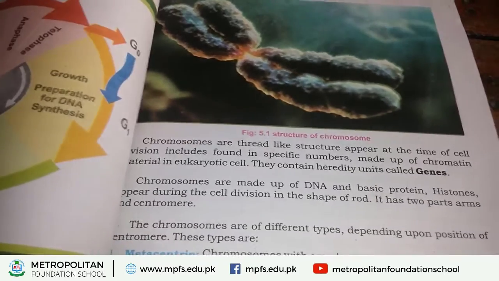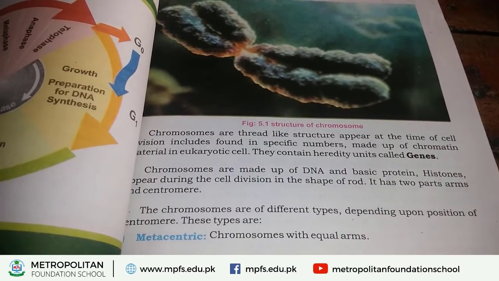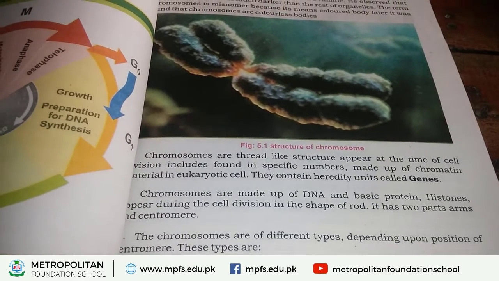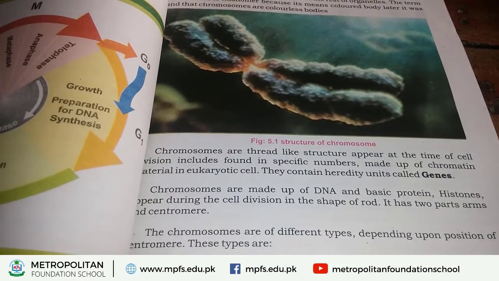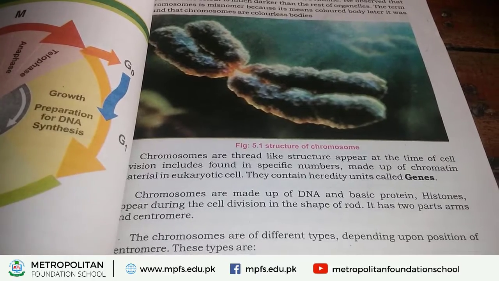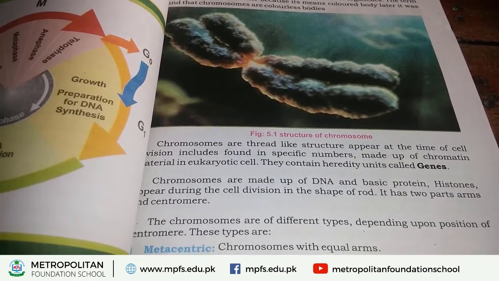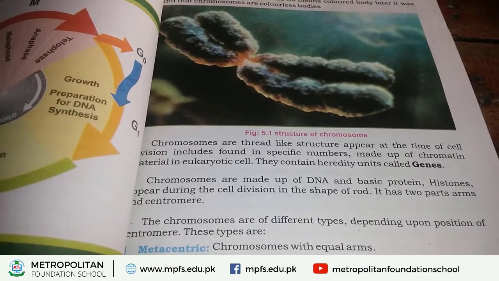Now, students, we study the structure of chromosomes, how they are made up. If we study the structure of chromosomes, a chromosome is made up of two main things. First one is DNA and second one is protein.